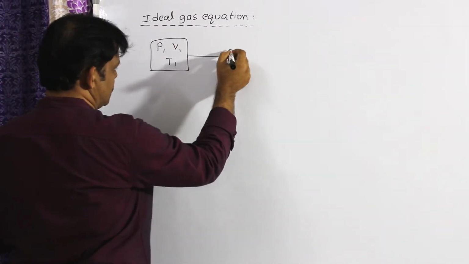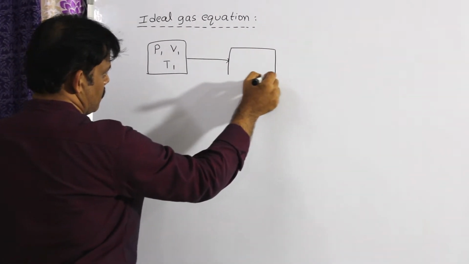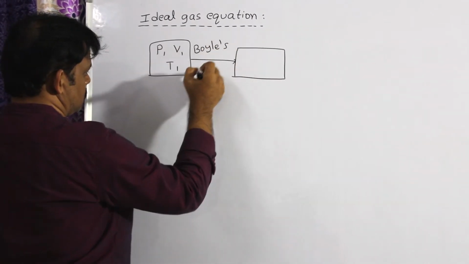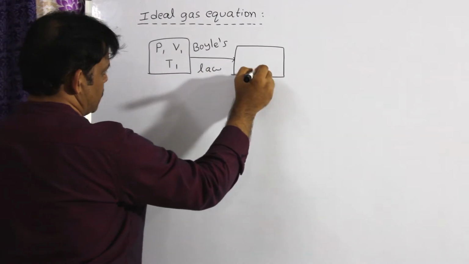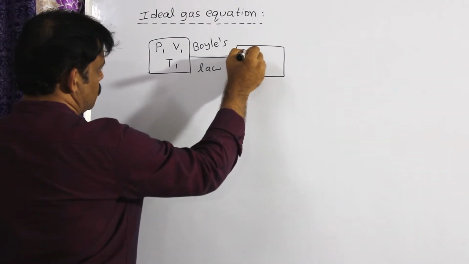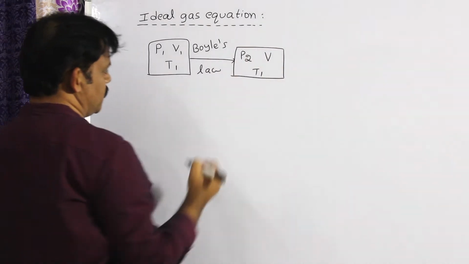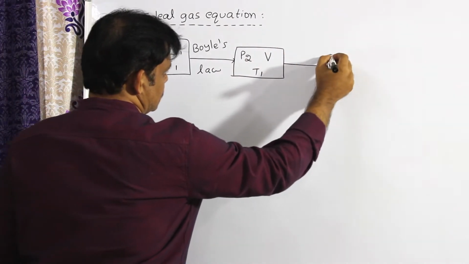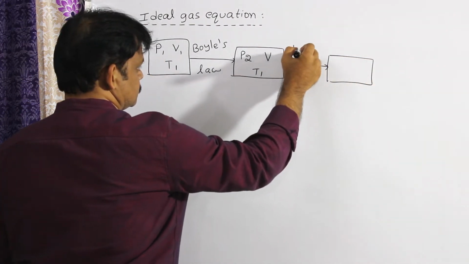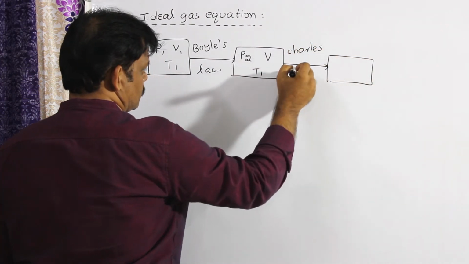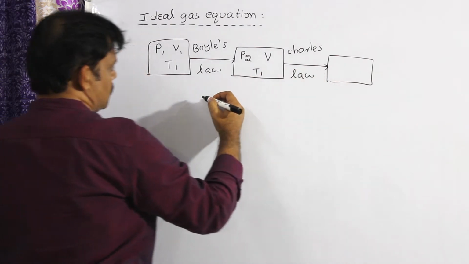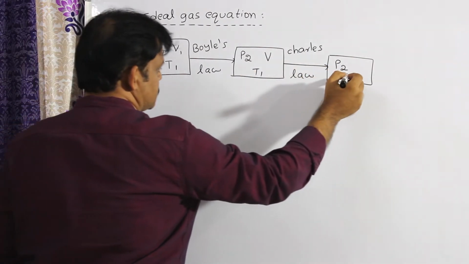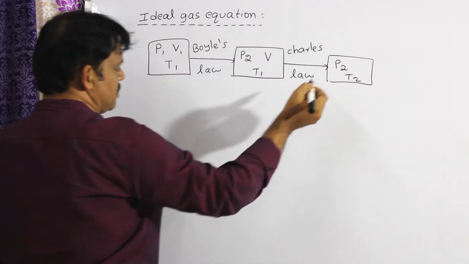By applying Boyle's law, keeping the temperature constant at T1, pressure is changed to P2, volume is changed to V. Now, by applying Charles' law, keeping the pressure P2 constant, temperature is increased from T1 to T2, which is absolute temperature.